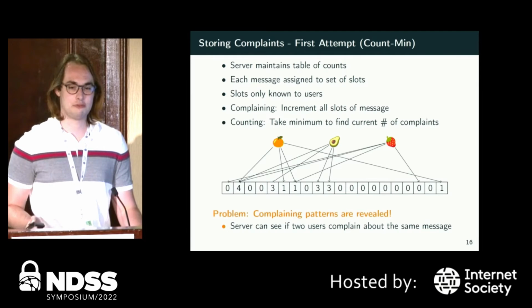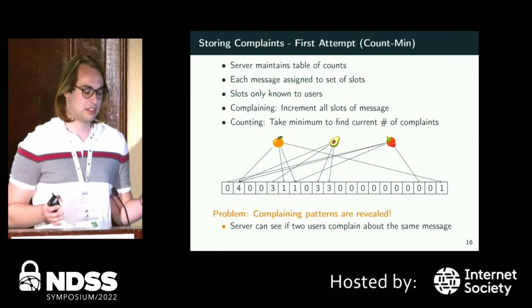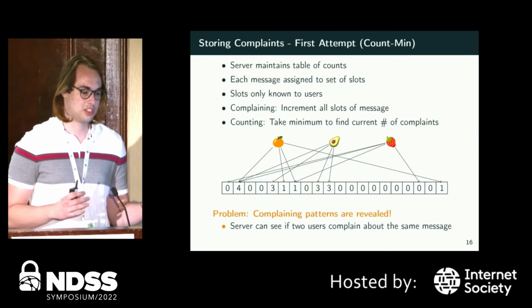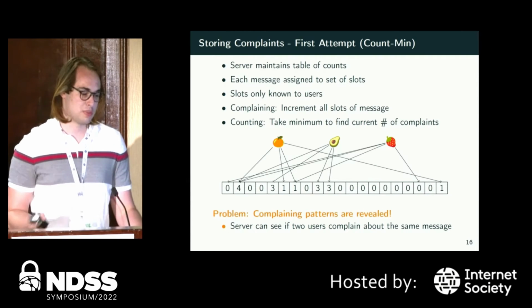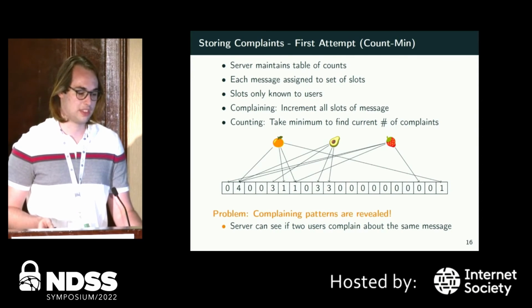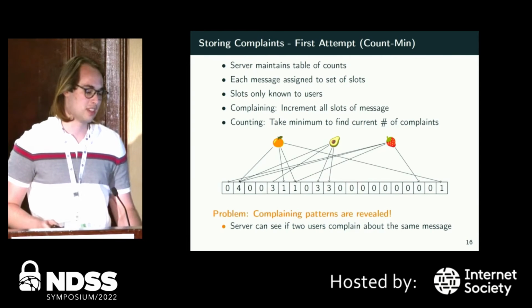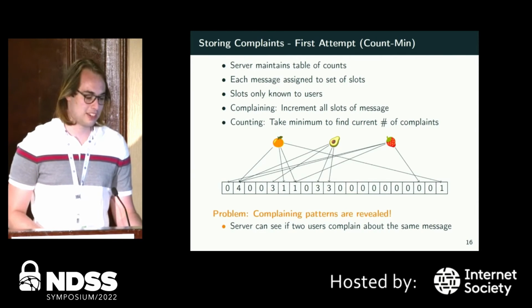Our first attempt was just to use a count-min sketch, basically meaning that the server maintains a table of counts, each message is assigned to some set of slots, and the slots are only known to the users. If you want to complain, you increment all slots of the message, and to count the number of complaints, you take the minimum. The messages here are these fruit emojis. The problem, though, is that the complaining patterns are revealed.